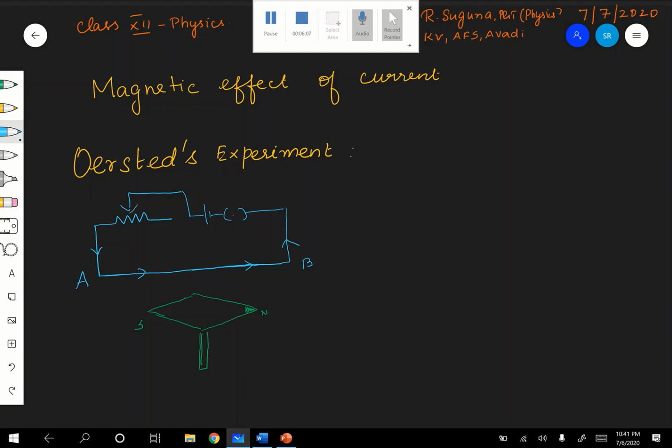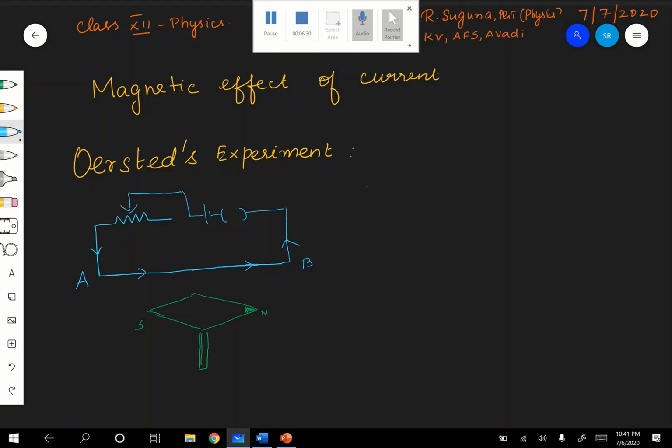Now first, to start with, keep the key open. When the key is open, there won't be any current. The arrow mark is there, but there won't be any current.